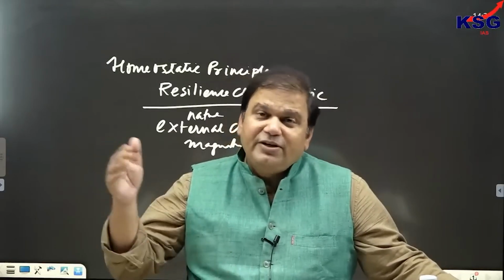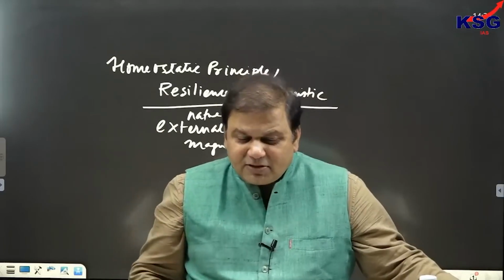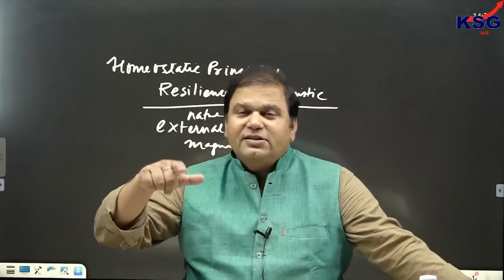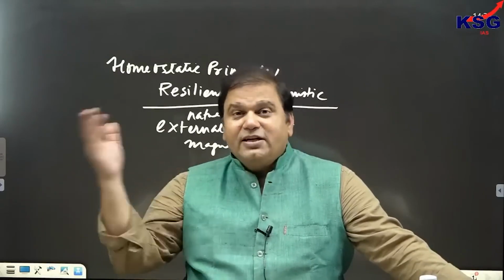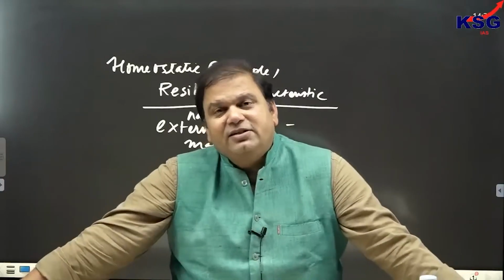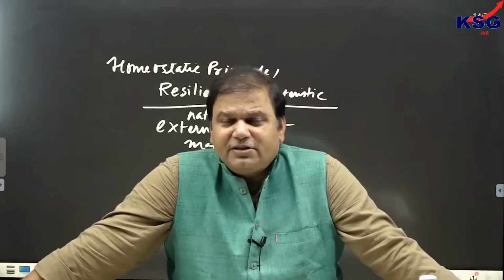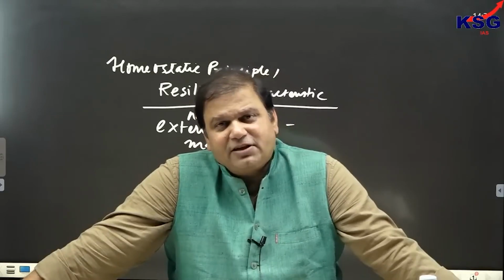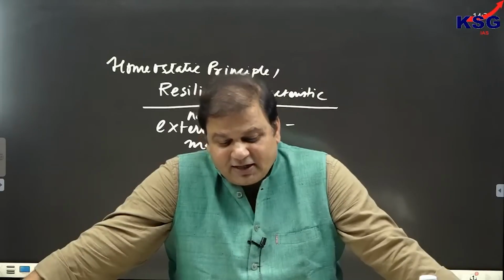For example, when winter comes, on the skin of animals hairs grow in large numbers. This hair acts as an insulator, because the external condition is that the temperature has reduced. So this hair acts as an insulator against the reduced temperature. This adjustment that the ecosystem does is called the resilience characteristic.